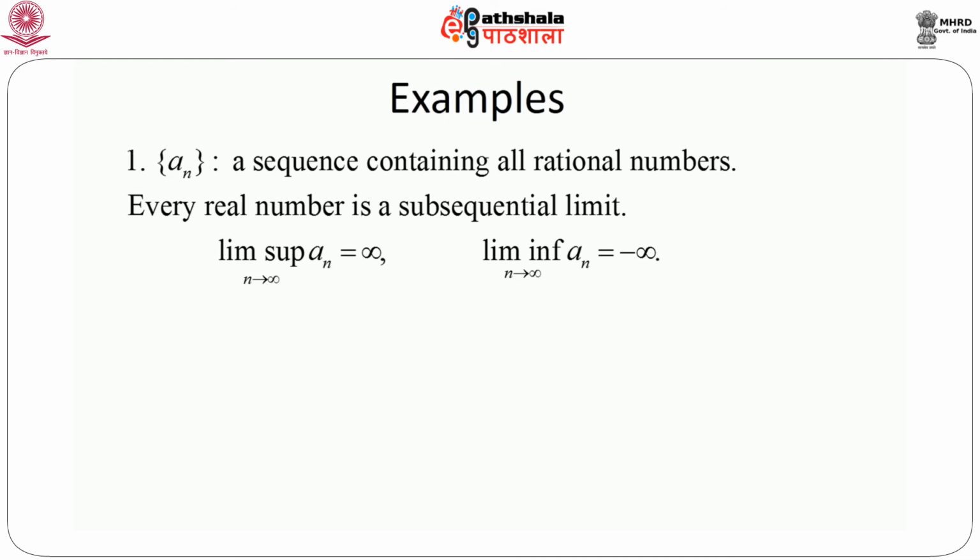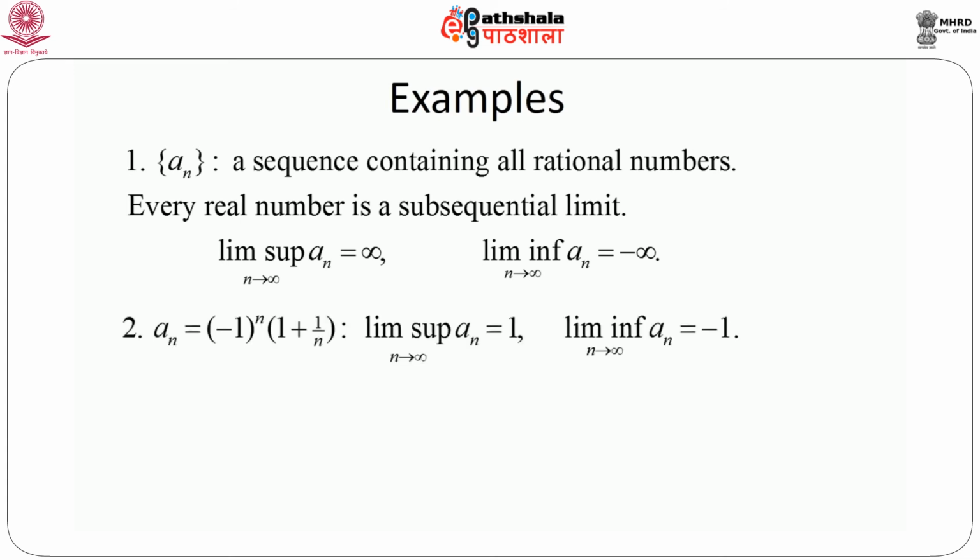This is very easy to see, and one simple example of subsequences for which the limit is infinity or minus infinity is just a_{n_k} equals n or a_{n_k} equals minus n respectively. Now the second example, which is very interesting, is a sequence we have already seen: a_n equals minus 1 to the power n times (1 plus 1 by n). As n goes to infinity, this 1 by n goes to 0, and depending on whether n is even or odd, minus 1 to the power n becomes 1 or minus 1. So lim sup a_n equals 1 and lim inf a_n equals minus 1.